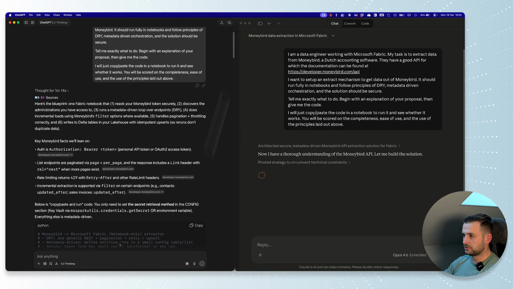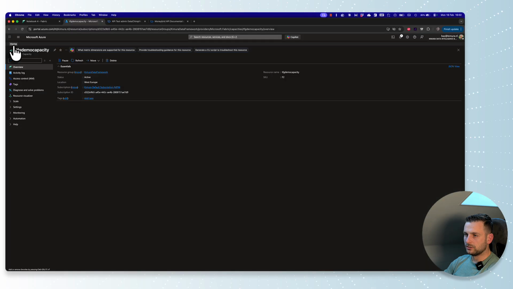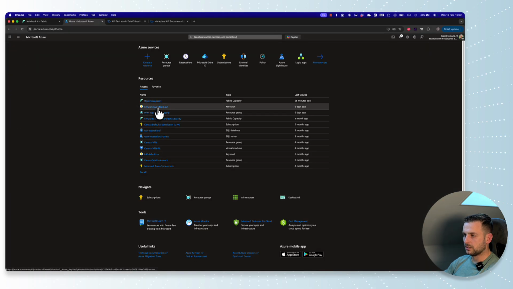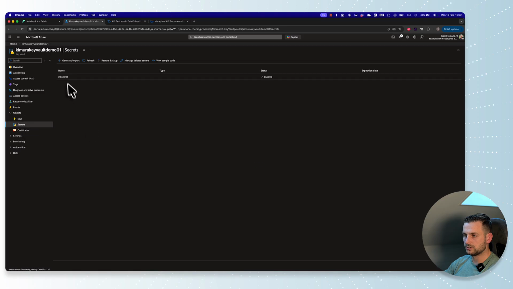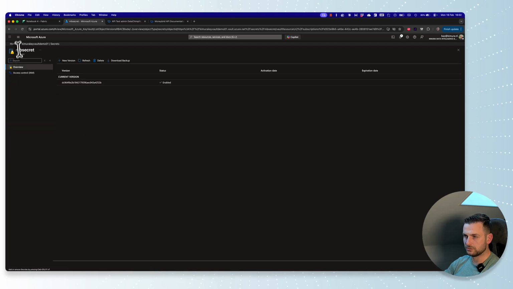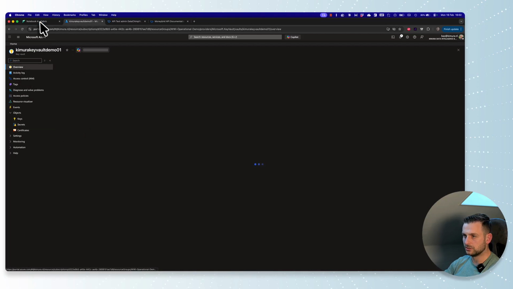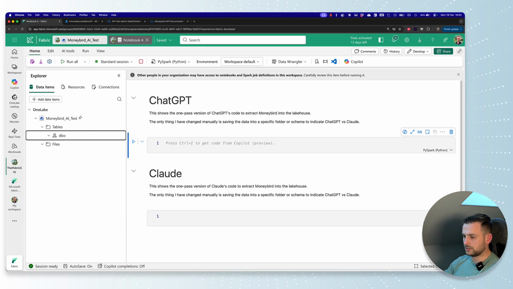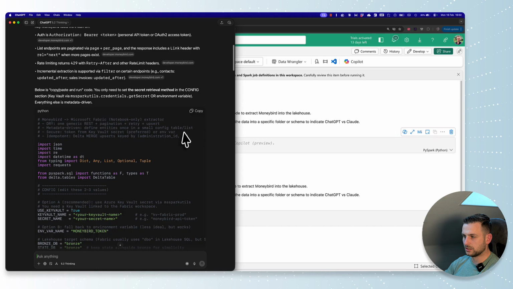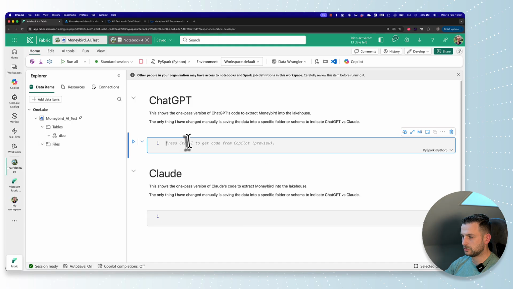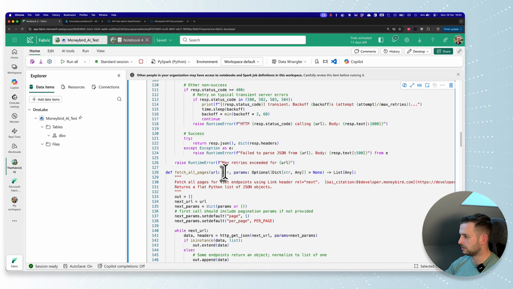All right, let's first go to our key vault. We go to our demo capacity and then Kimura key vault demo, and then we will find the objects, secrets, and then there's our MB secrets. So this is all cool. This will work. All right, let's copy over the ChatGPT version of our code. This is looking all right, so we will just simply copy and paste this in here.